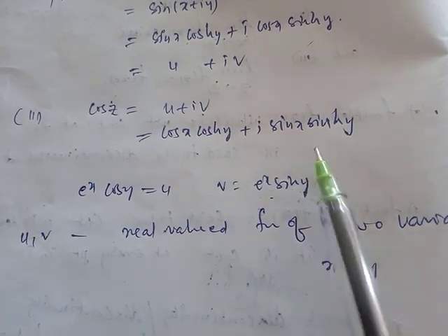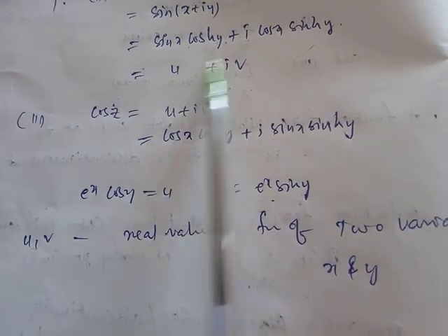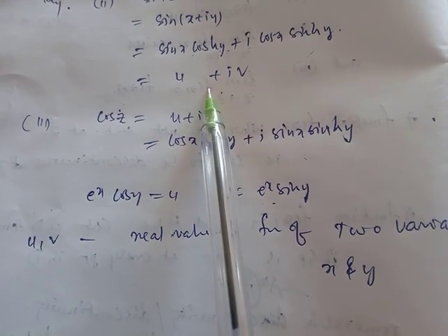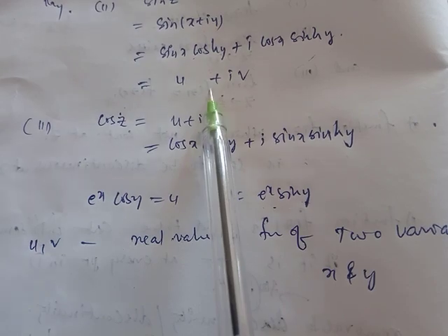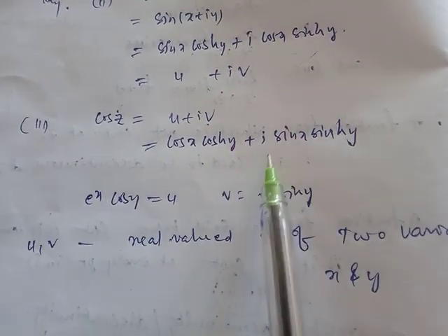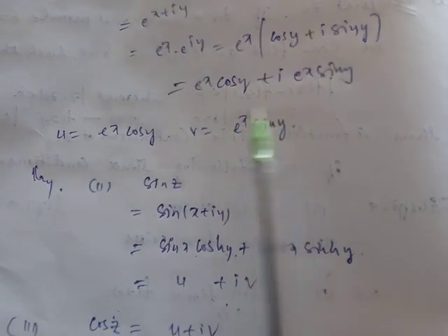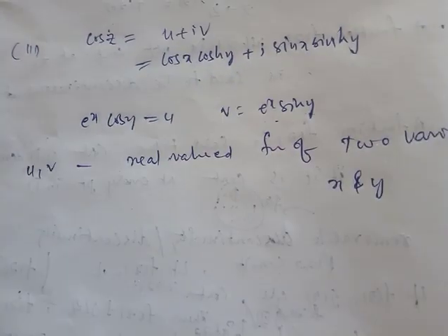Similarly, these two are also continuous, and their product is also continuous. The addition of two continuous functions is also continuous because of the last statement: if f and g are continuous, then f plus or minus g is also continuous. Here, adding these two continuous functions, the sum is also continuous. In all three cases, the functions are continuous.